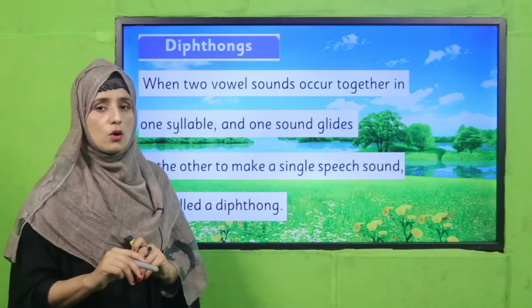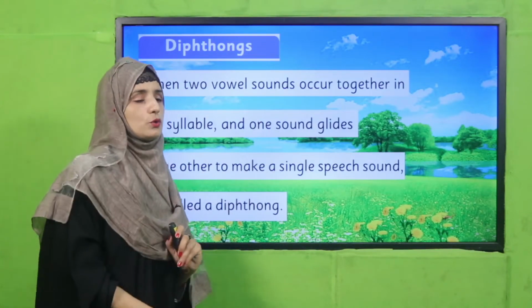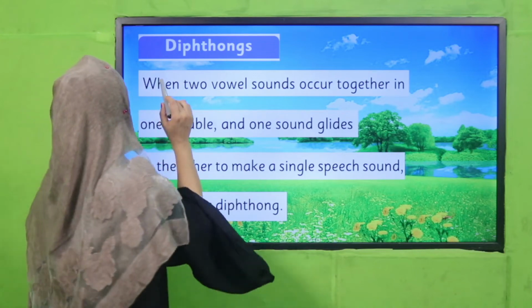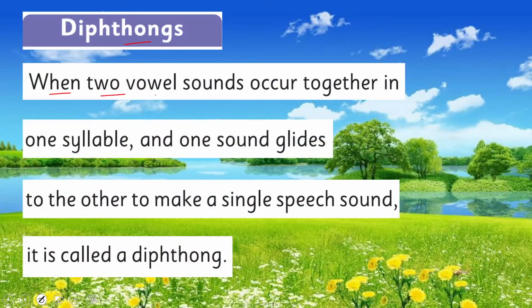So now let's see what your book says about diphthongs. When two vowel sounds occur together in one syllable and one sound glides to the other to make a single speech sound, it is called a diphthong. It means they glide to each other. When the sounds blend with each other, they give us a single sound, and this is called a diphthong. Have you got it?